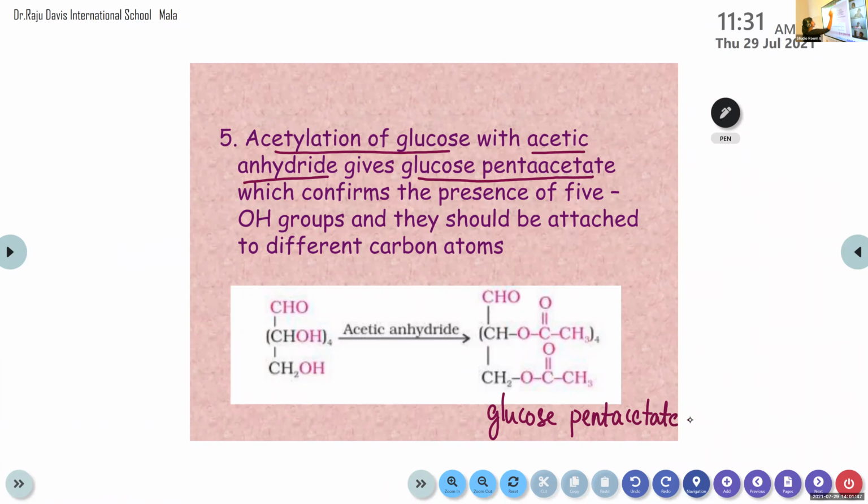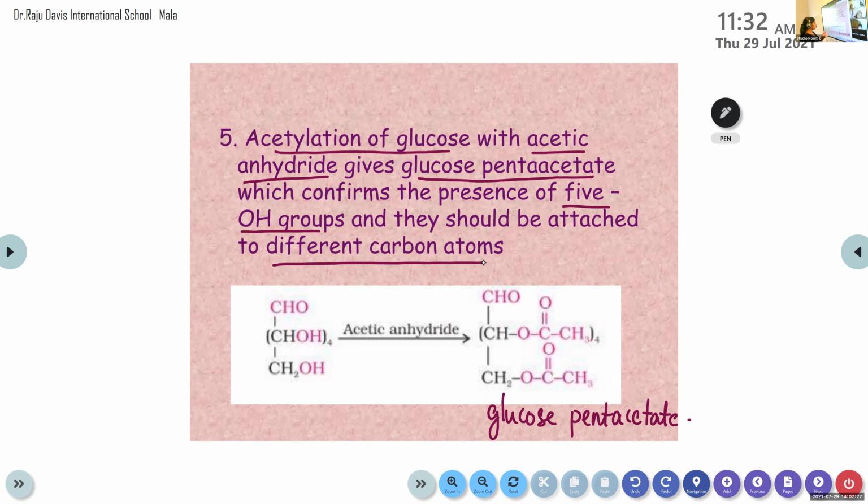Glucose pentaacetate confirms the presence of 5 OH groups, and they should be attached to different carbon atoms. From this chemical reaction, they are able to find out there are 5 OH groups in this glucose and they are attached to different carbon atoms. Only if 5 OH groups are present in this glucose and they are on different carbon atoms can it produce this glucose pentaacetate. So through this observation, they confirm the presence of 5 OH groups on different carbon atoms. And this is the chemical reaction that takes place there.